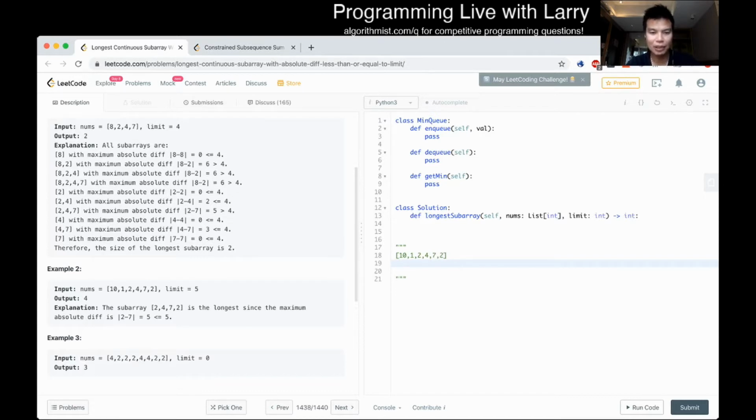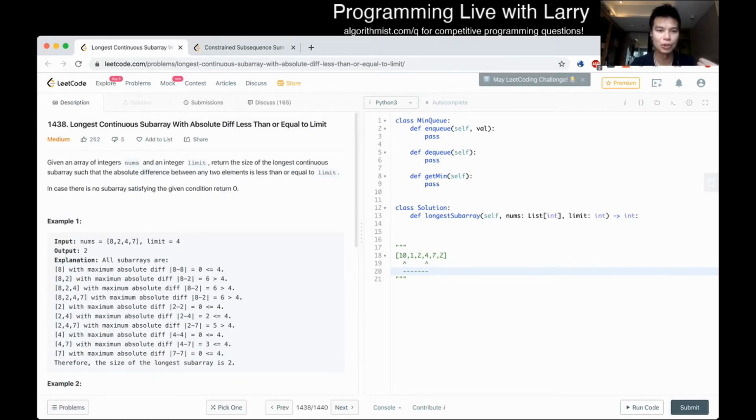You have a left pointer and you have a right pointer, and you want to just move the left and the right. And what happens within this span, right? Let's move this a little bit to the right. So within this segment or span between these two indices, we want for this problem to contain the absolute difference that is less than or equal to limit, right? And how do you get the absolute difference between the max and the min element, right?